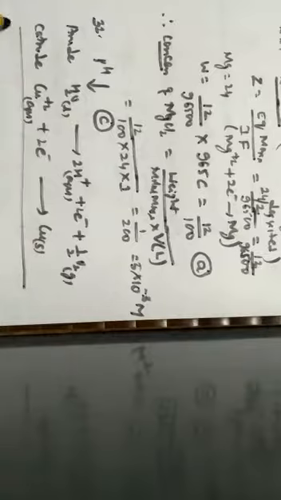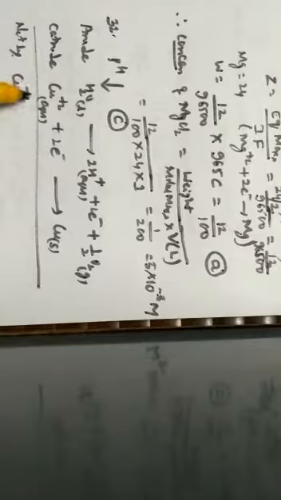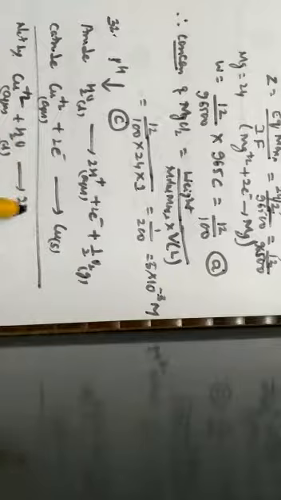When we write the net reaction, it can be written as Cu2+ in its aqueous phase combining with water in its liquid phase, giving rise to 2 H plus ions in its aqueous phase plus copper in its solid phase, along with half O2 in its gaseous phase.